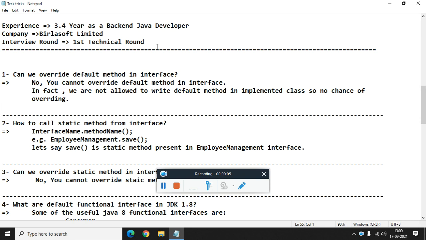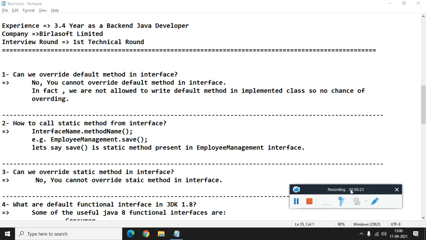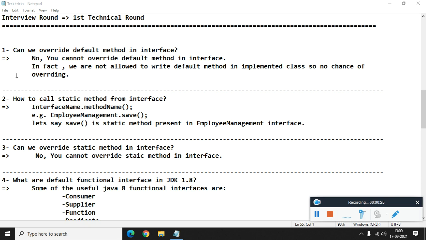Today we are going to see the interview experience of one candidate who has 3.4 years of experience as a backend developer and who interviewed at Birlasoft Limited. These are the interview questions of the first technical round. So let's start. The first question was, can we override a default method in an interface?